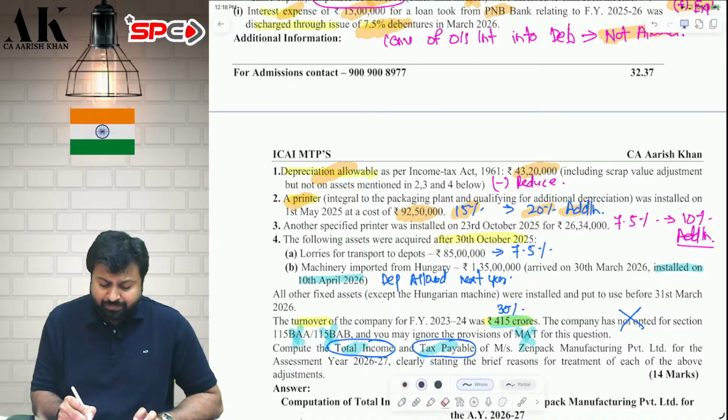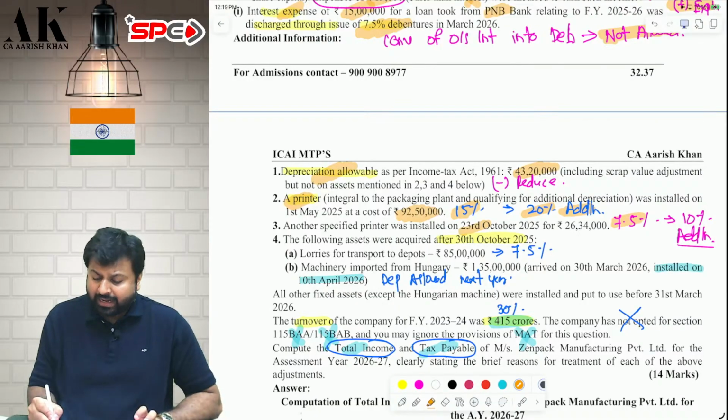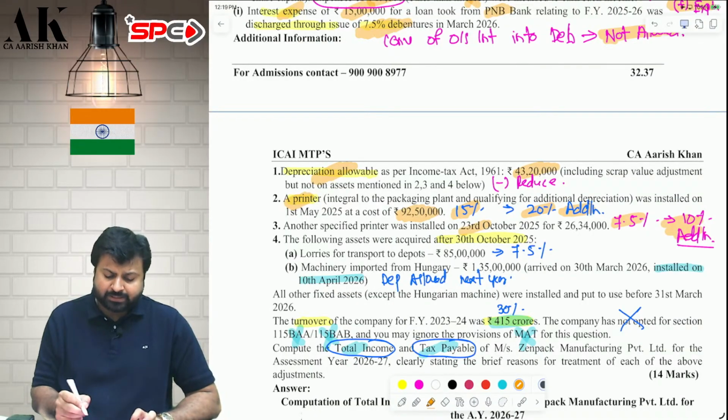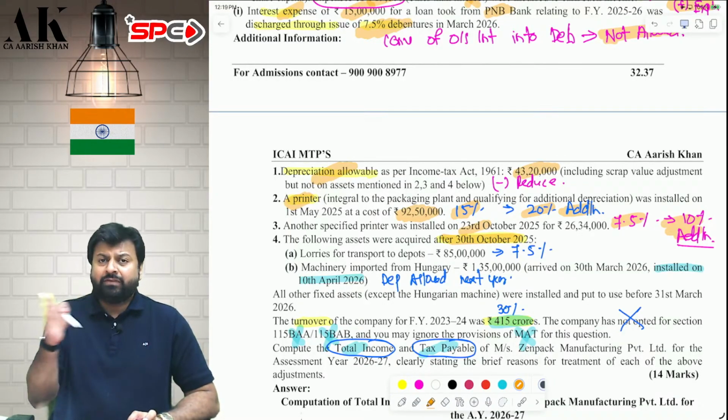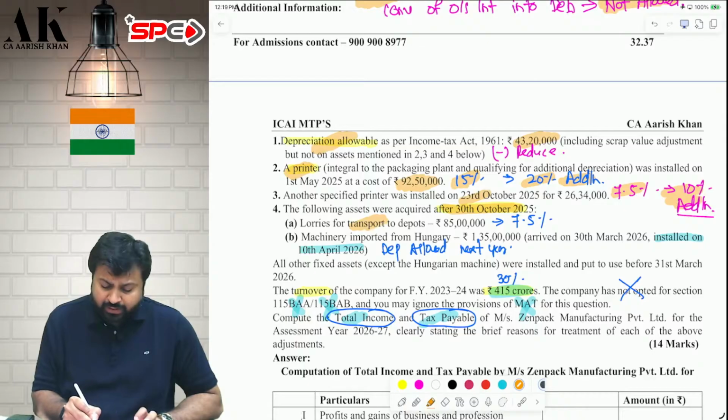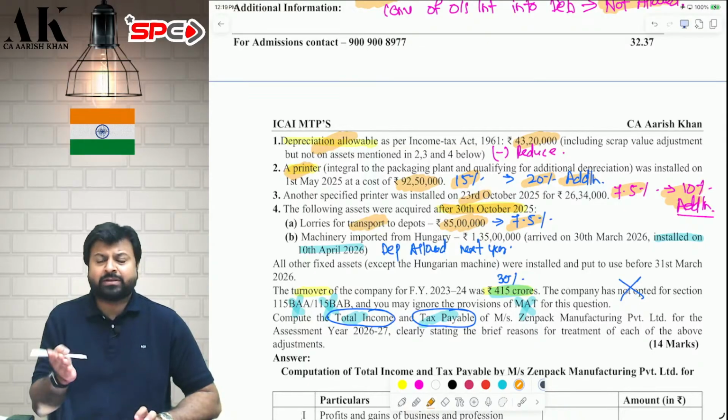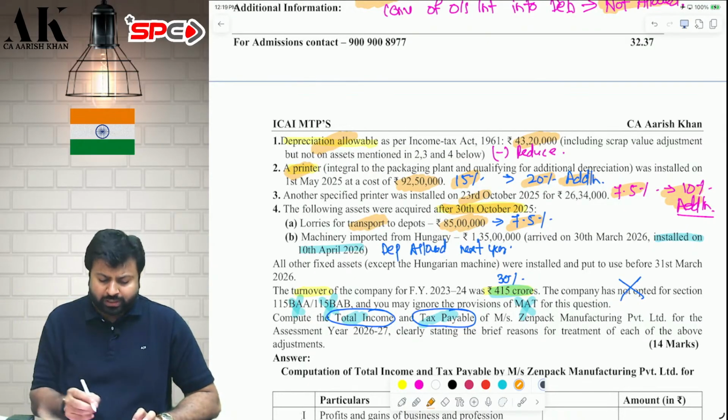Then another printer you have purchased after 23rd October. So on this you will claim half depreciation normal and half additional depreciation, 7.5% and 10%. And then some assets you have purchased after 30th October. On that you will claim 50% depreciation. Lorry for transportation, you will claim 85 lakhs into 7.5%. Additional depreciation is not allowed on road transport vehicle.